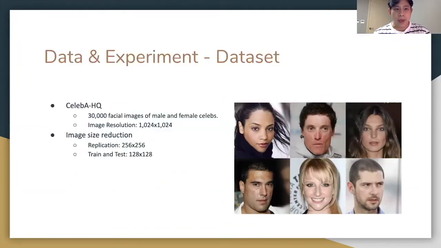We used the CelebA-HQ dataset that StarGAN V2 provided as the training and validation dataset. The CelebA-HQ dataset provides 30,000 face images of male and female celebrities, and its resolution is 1024 by 1024. However, StarGAN V2 reduced the size of images to 256 by 256 as input data. So we used it for our replication, but we used 128 by 128 images for the training and the validation.